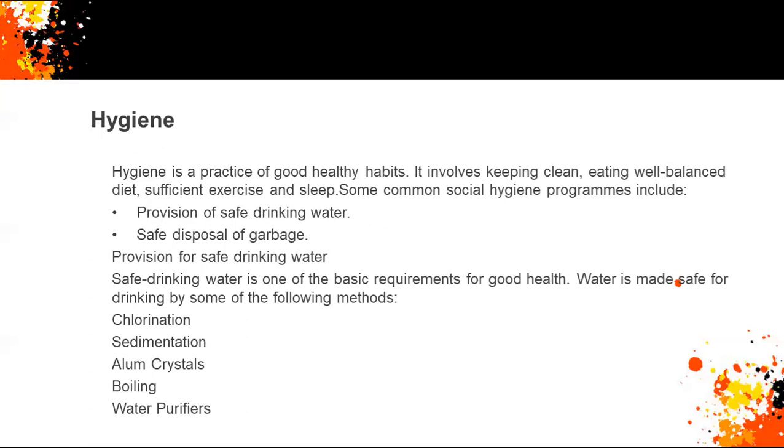Some methods are there to get safe drinking water. What are the methods we can use for that? First is chlorination. Chlorination means in this method, chlorine tablets are added to water to kill germs. And the second method is sedimentation. Sedimentation is an old method for purification of water. And next one, alum crystals. Alum crystals means a crystal of alum is used to settle down the mud particles, and the clear water is filtered out later.